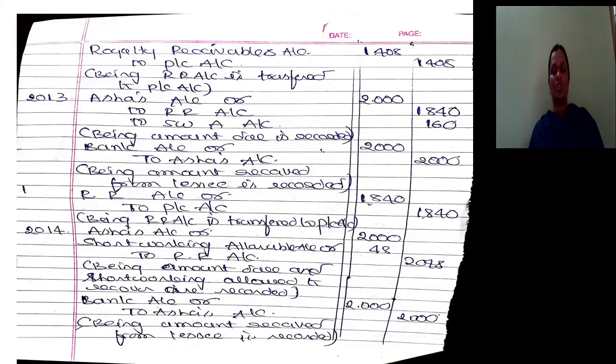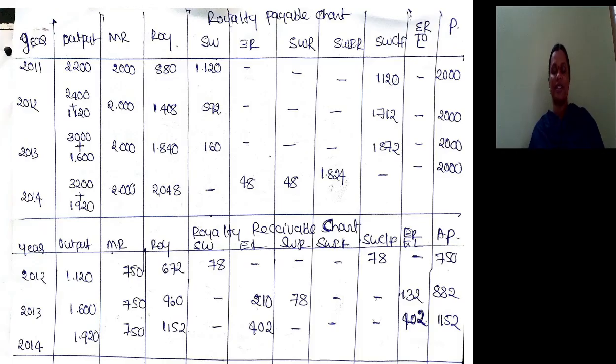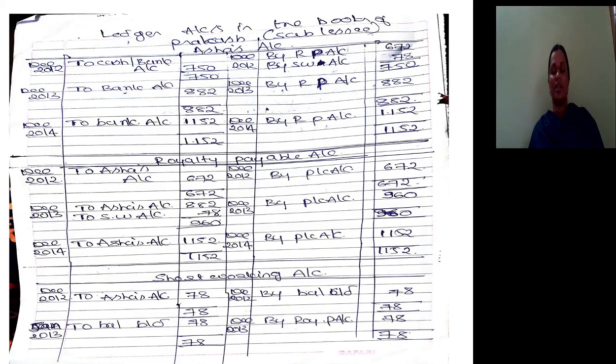Now the last year situation, where there is excess. Excess is not used to recoup the short working because it has already been closed. So last year, royalty payable account debit to Asha's account 1150. In Asha's account we write it as by royalty payable. In royalty payable you write it as to Asha 1152. So the royalty payable account should be closed by transferring it to profit and loss account. Payment will be made to Asha. Asha's account debit to bank account 1152. There is no question of short working, because short working has already been closed.